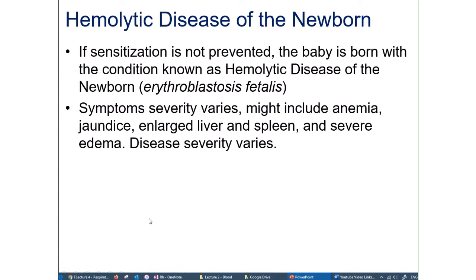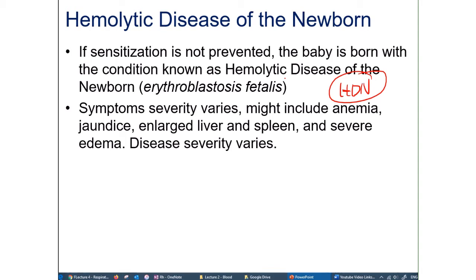So if we do not prevent sensitization, then the baby is going to be born with something called hemolytic disease of the newborn, okay, or for short, HDN. Okay, so there is a longer name, erythroblastosis fetalis, but we can just call it HDN. Okay, so hemolytic disease of the newborn can vary in severity, right, depending on what blood group is incompatible. Rh incompatibility is only one example of how HDN can occur. There are so many different blood groups. Some other incompatibilities might be more severe than others.